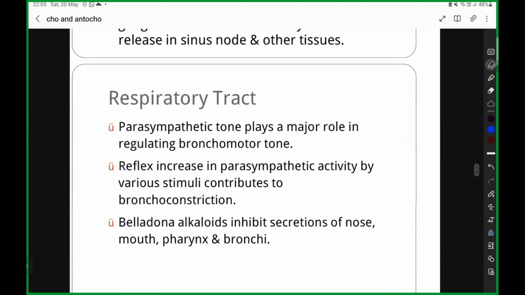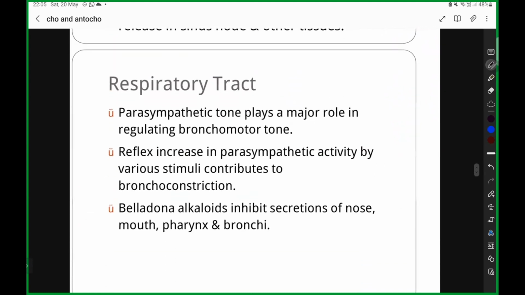Next, we are going to move into the respiratory tract. What happens in the respiratory tract? Parasympathetic tone is going to play a major role in bronchospasm. You know that your bronchospasm is caused by the cholinergics. So conversely, what will your anticholinergics do? They will cause bronchodilation. And another thing we read is that cholinergics increase the secretion, so here it is going to decrease the secretion.